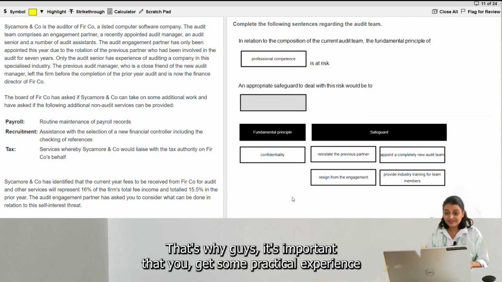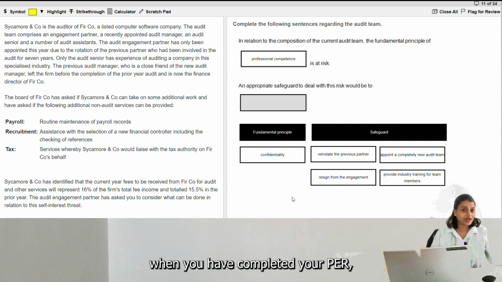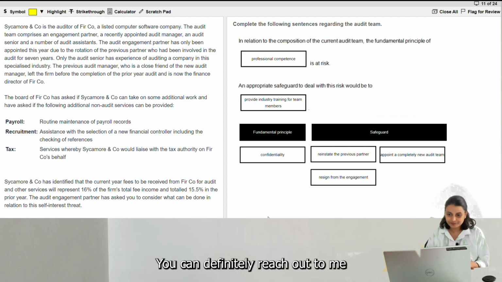That's why, guys, it's important that you get some practical experience, because all of these issues you will understand more practically when you have completed your PER. In case you require any kind of assistance with regard to your PER, you can definitely reach out to me.